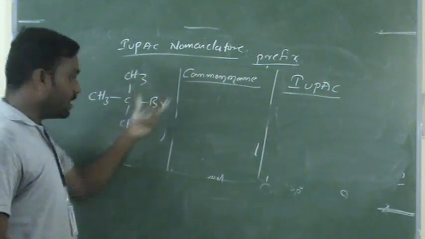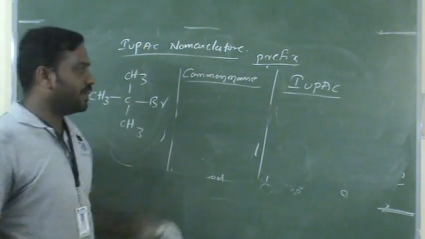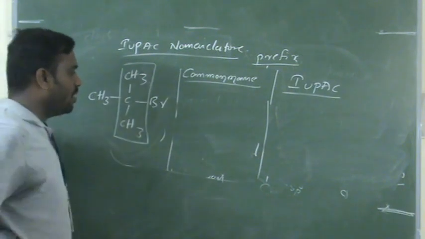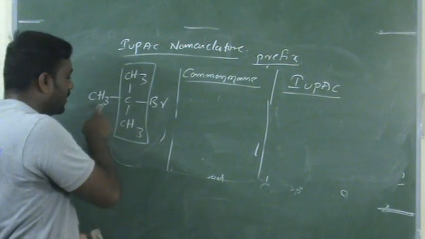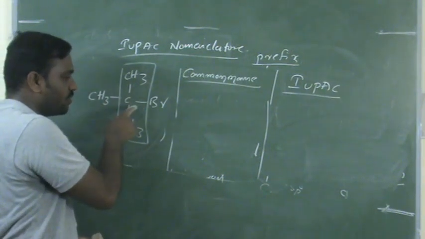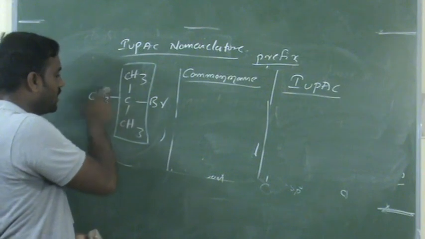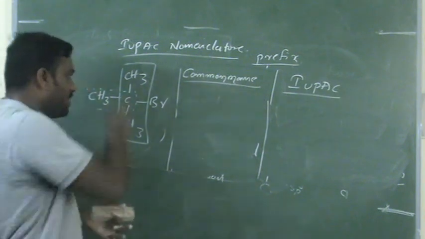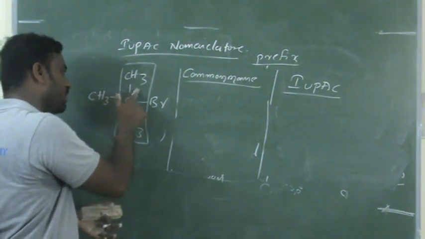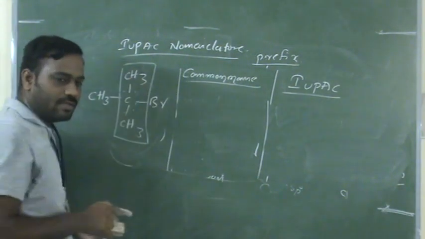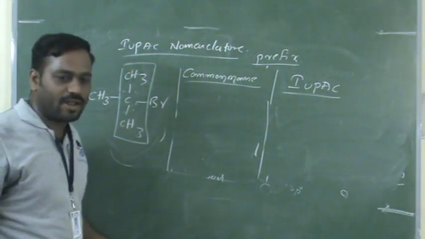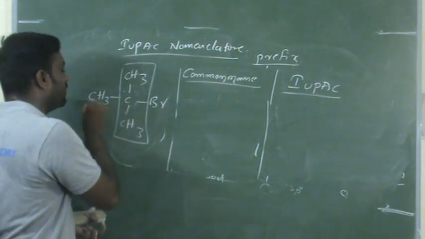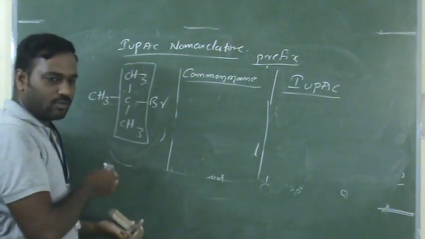In this, first I complete the IUPAC nomenclature. I identify the root word. This is the root word. Why is it the root word? Why can't this be? If I take these two carbon atoms, it's only two carbon atoms. If I take this, there are three carbon atoms. The maximum number of carbon atoms is what we take as the root word. Why can't we take this one? You can take it, there is no issue, both are the same.